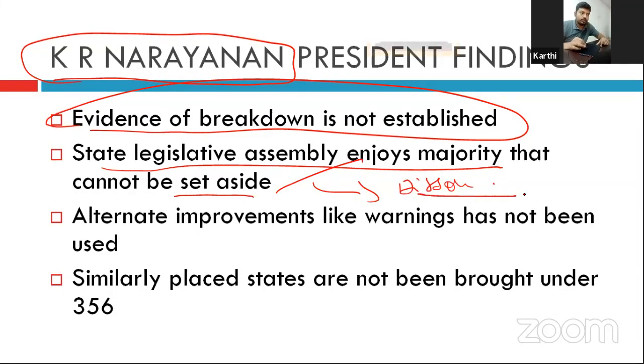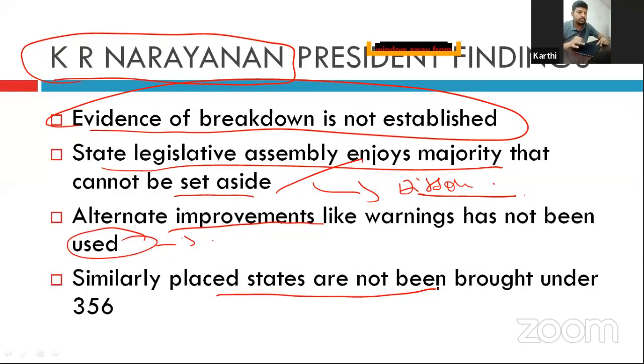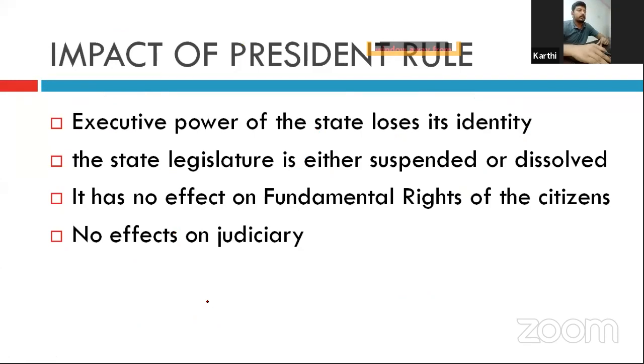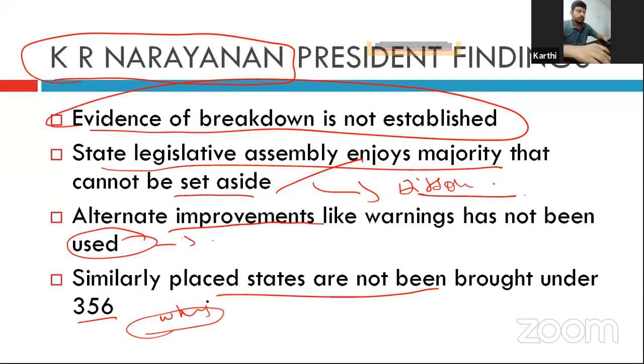He asked this of the Council of Ministers at that time. Alternate measures like a warning have not been used; you are using 356 directly. Similarly, similarly placed states are not being brought under 356. The conditions you have cited in Bihar exist in different parts of the country, but why don't you place those states under Article 356? So these are the notings done by President K.R. Narayanan.